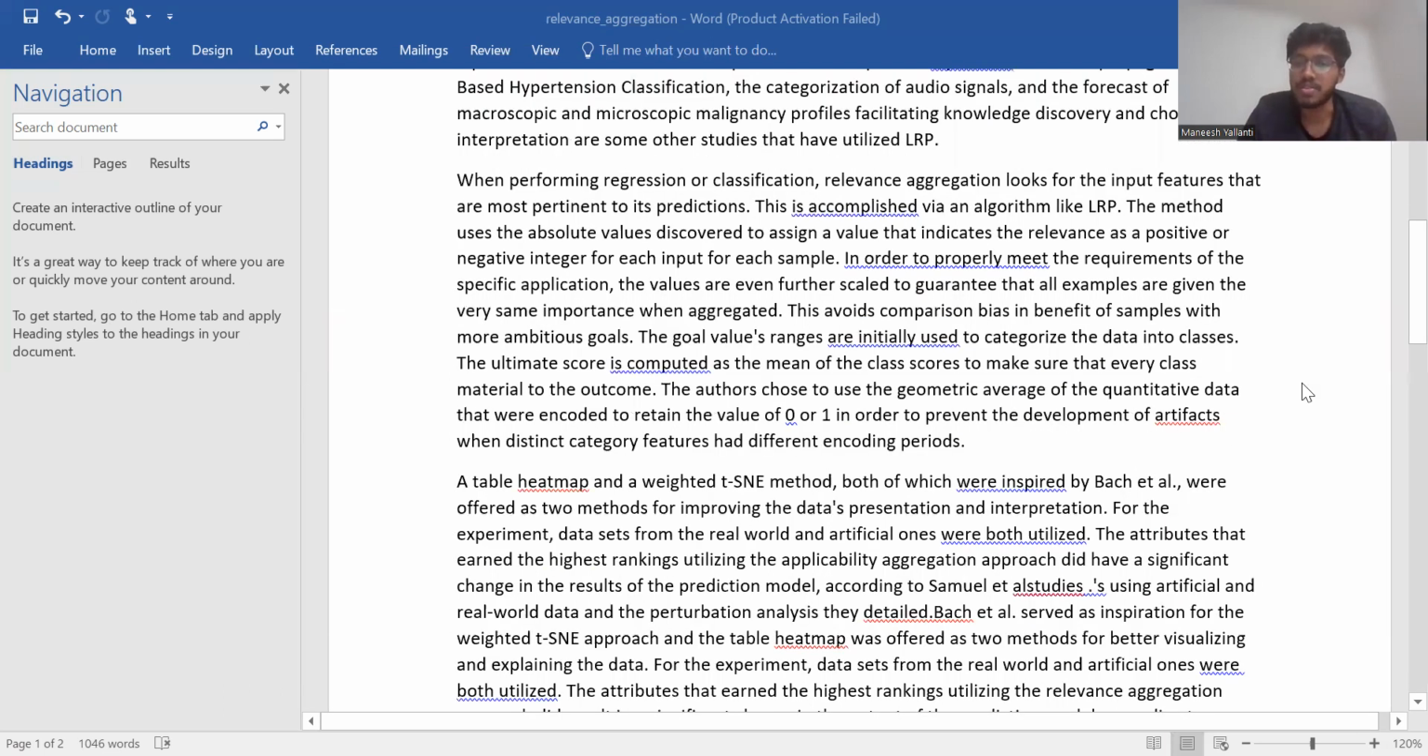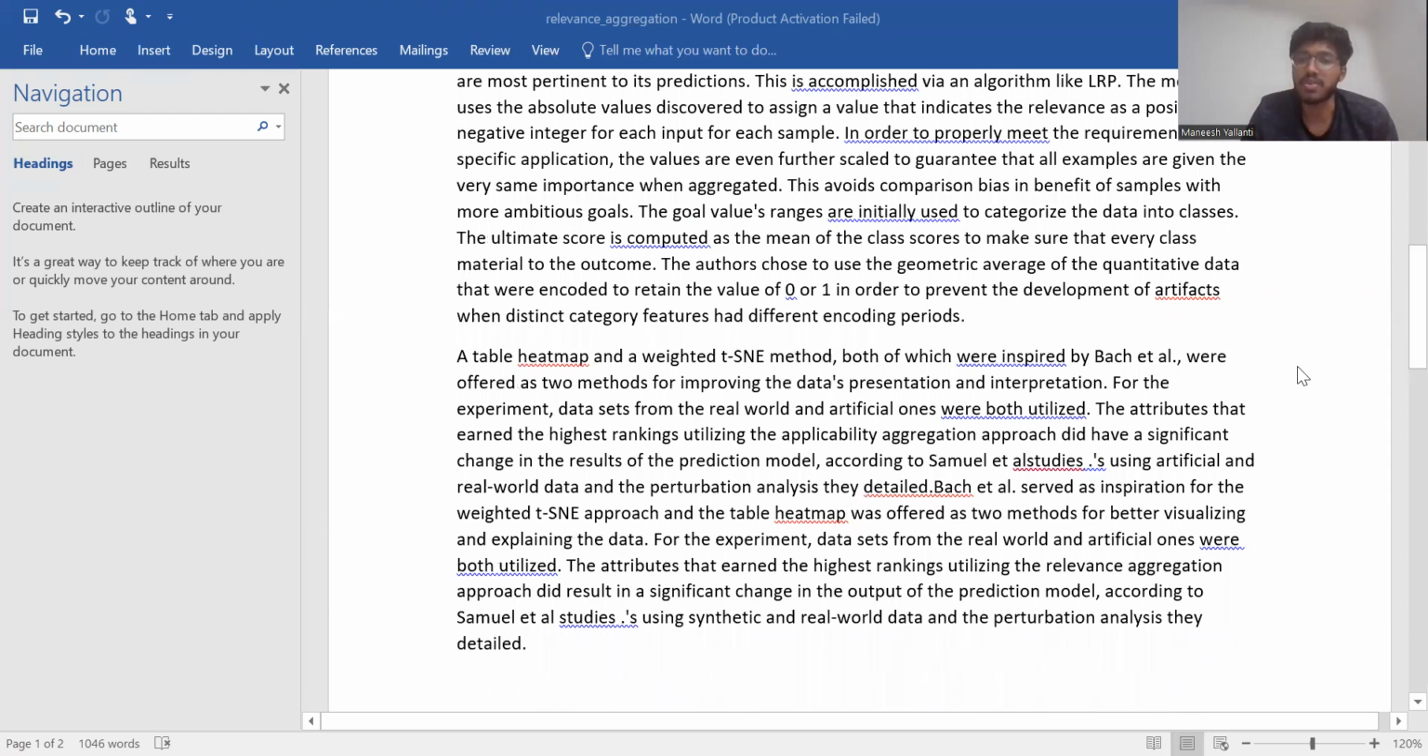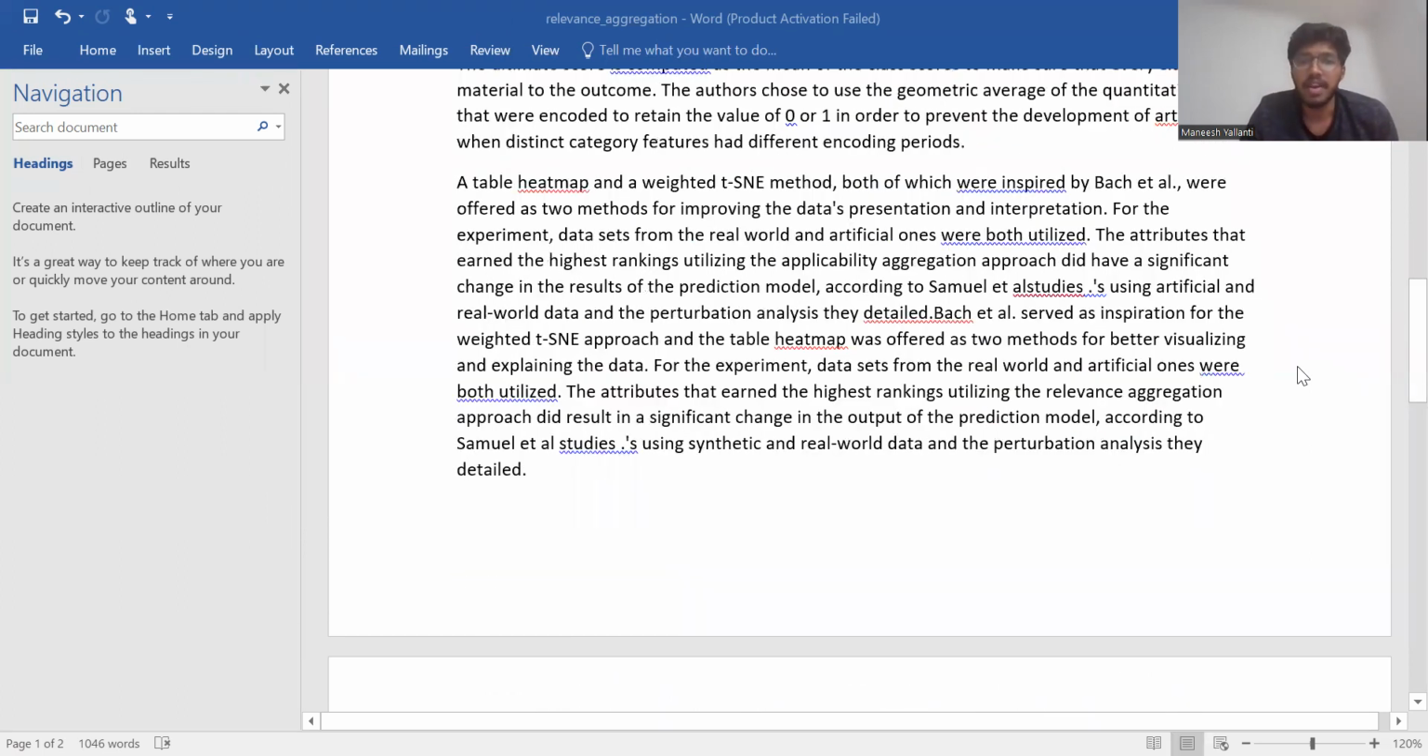The goal value ranges are initially used to categorize the data into classes. The ultimate score is computed as the mean of the class scores to make sure that every class is material to the outcome. The authors choose to use the geometric average of the quantitative data that were encoded to retain the value of 0 or 1 in order to prevent the development of artifacts when distinct category features had different encoding periods. A table heat map and a weighted TSNE method, both of which were inspired by Black et al., were offered as two methods for improving the data's presentation and interpretation.